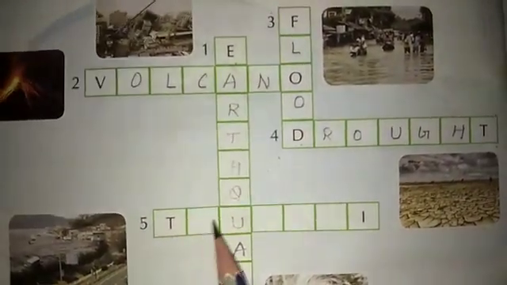Now the fifth clue: a large ocean wave caused by an underwater earthquake or volcanic explosion. And the answer is tsunami. The spelling starts from T S U N A M I.